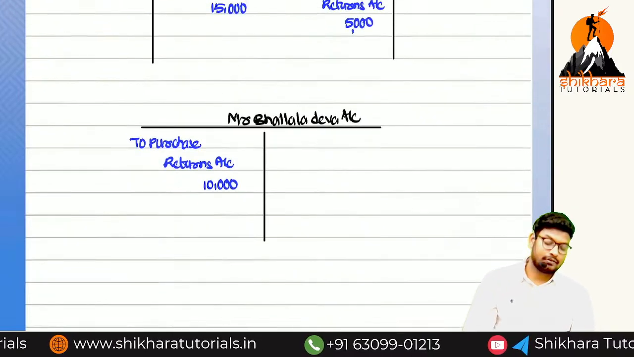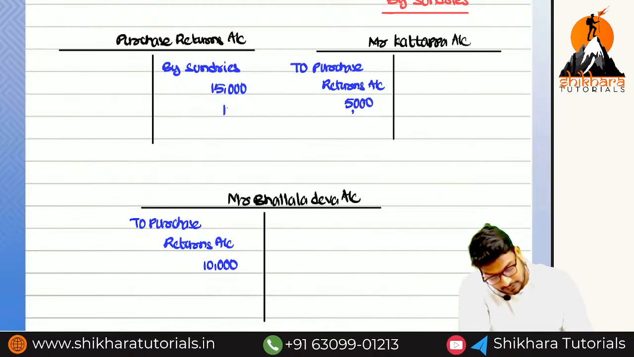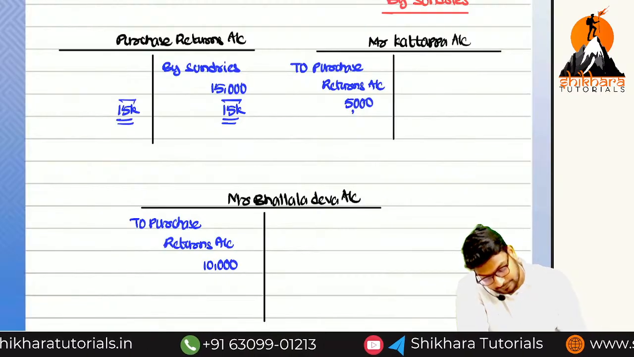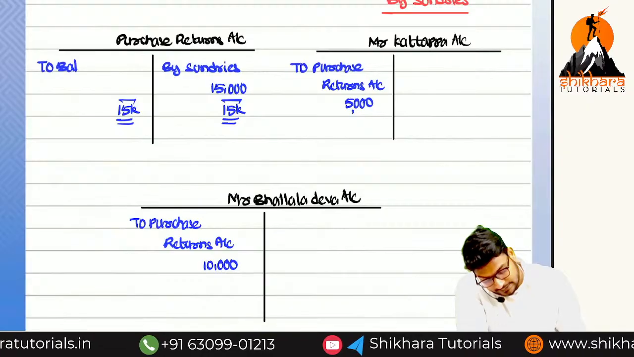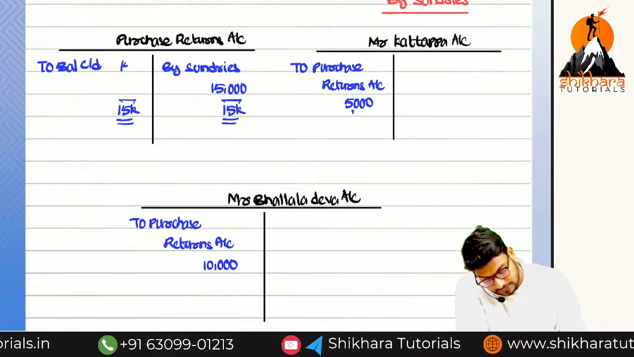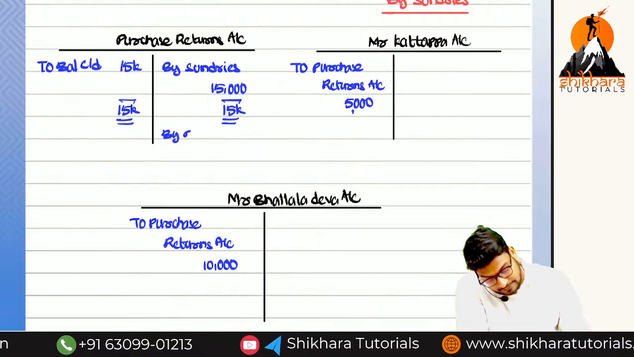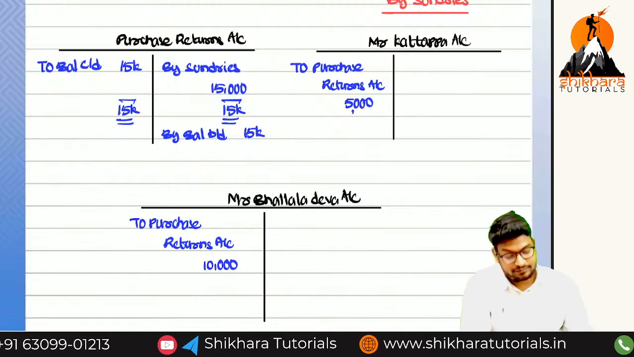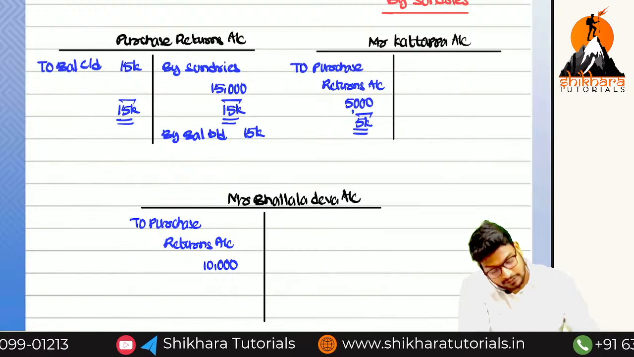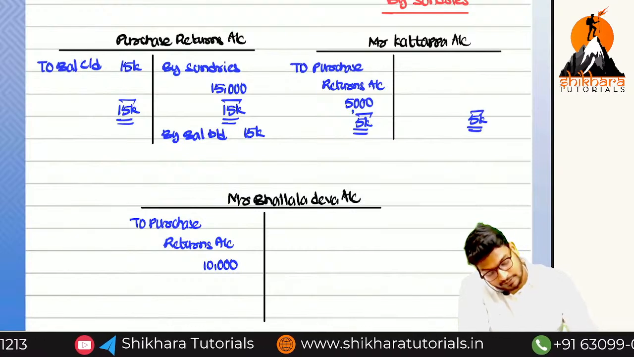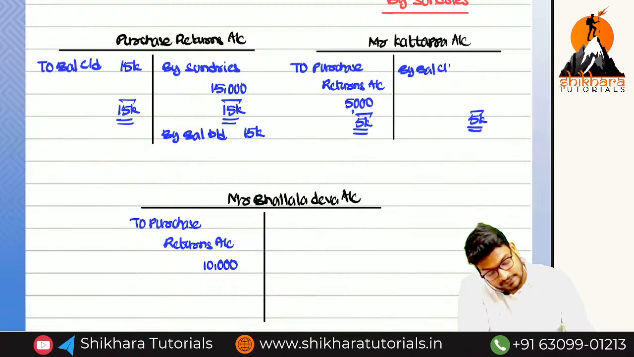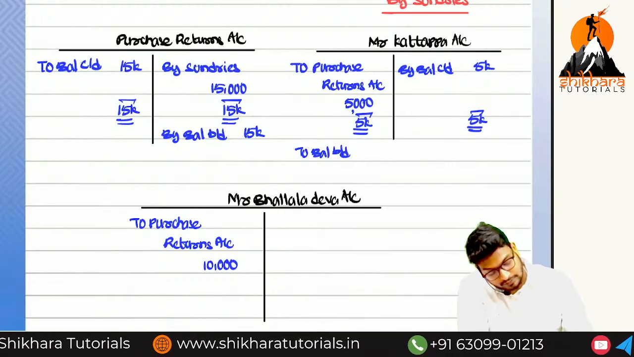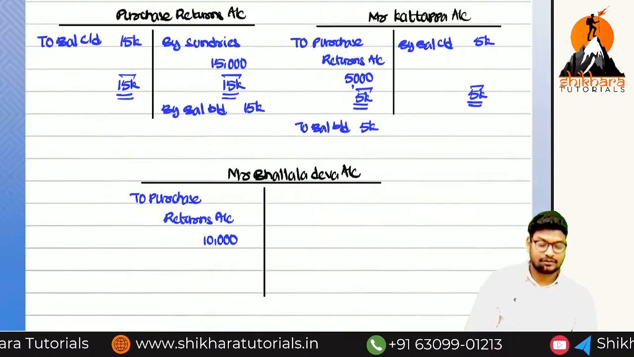10,000. So let us close all the accounts. What is the total here? 15,000 and 15,000. The closing balance will be on the debit side. To balance carried on or brought down? Carried on. And by balance brought down, how much? 15,000. And next we have to close this account. What is the total? 5,000. So by balance carried on 5,000 and to balance brought down 5,000. Guys, okay now? So simple task.